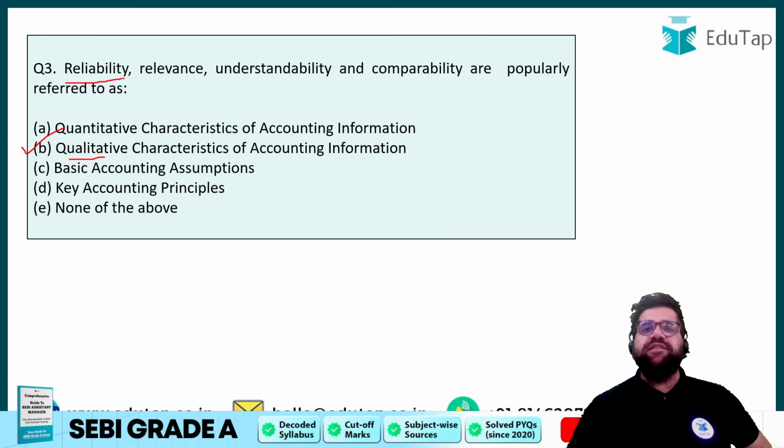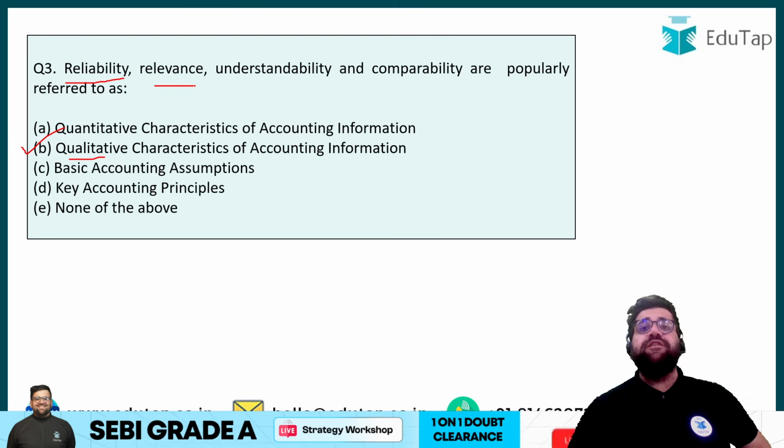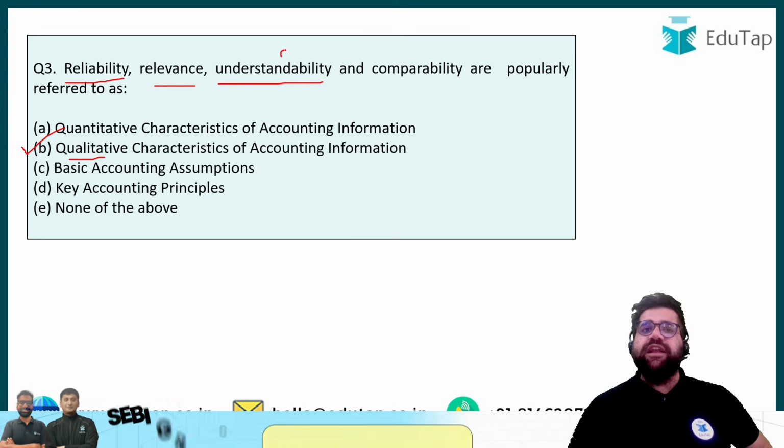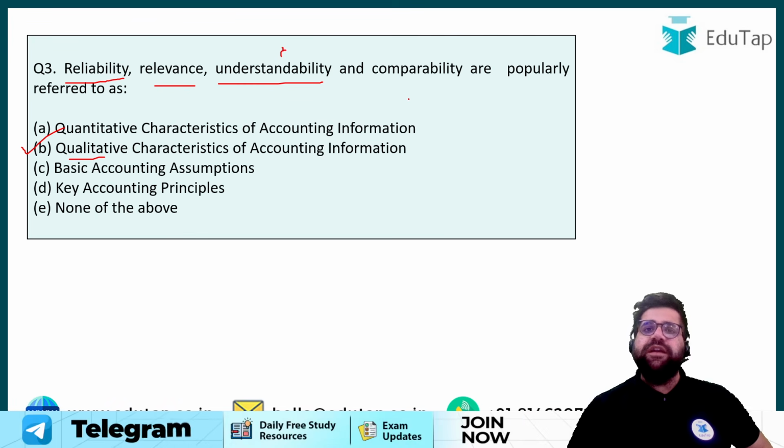Reliability will tell you whether this information is free from errors or not. Relevance will tell you whether the information which is provided to you is relevant to the current time period or not. Understandability basically will tell you whether the information which is provided to you is understandable in layman terms or not. Comparability will again help you to compare the balance sheet and income statement of one company to another company.